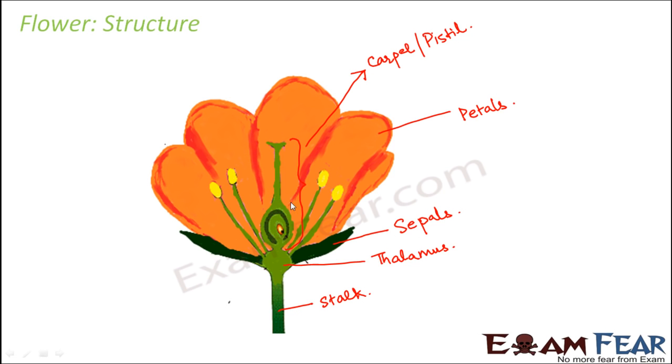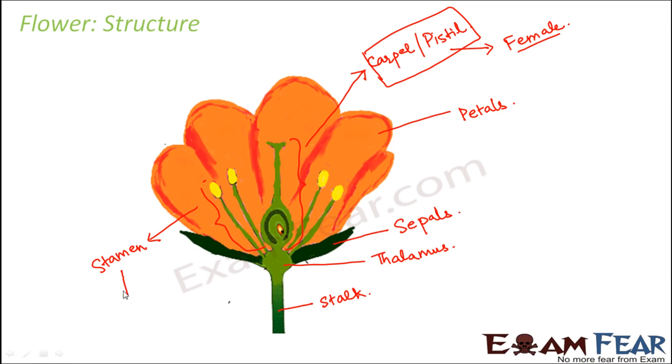Now again, this carpel has different parts in it. As you can see, the structure looks quite big and complex. So we will talk about the carpel or the pistil. And this carpel is the female reproductive part of the flower. Now what about these parts? Now these structures which you see, these are the stamen. So they are called stamen, and they form the male reproductive part of the flower.